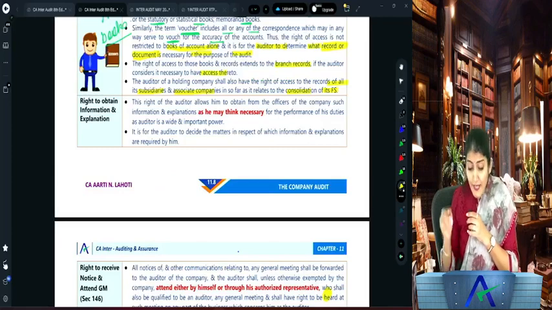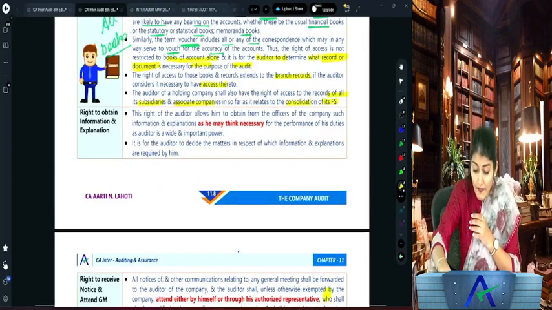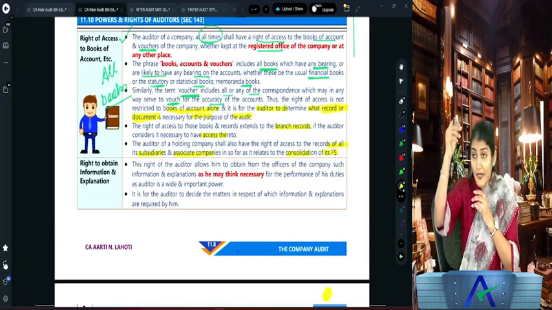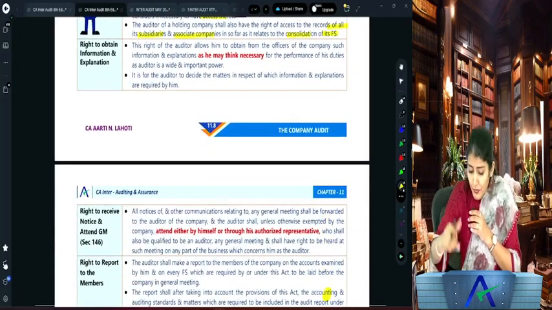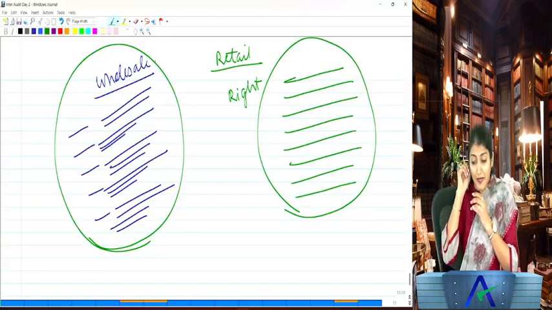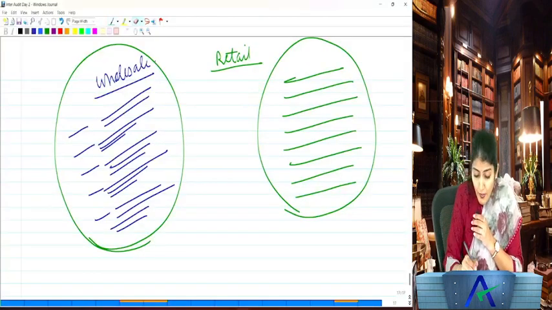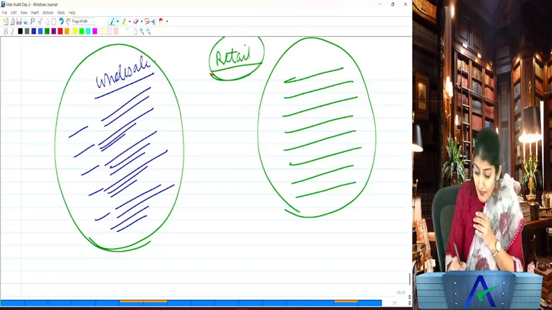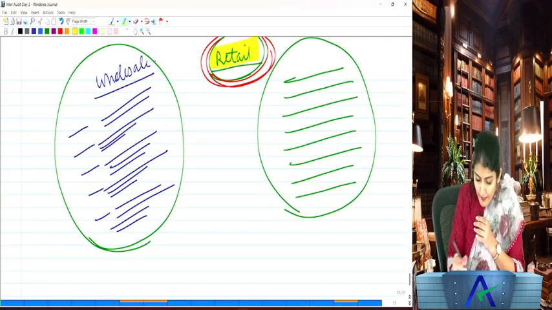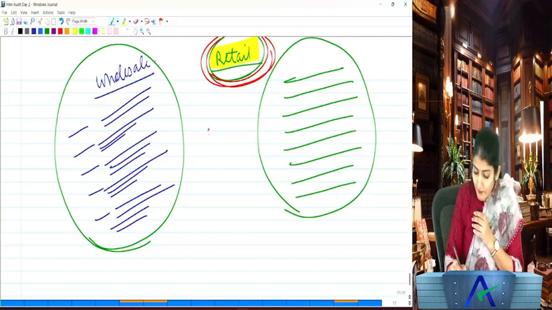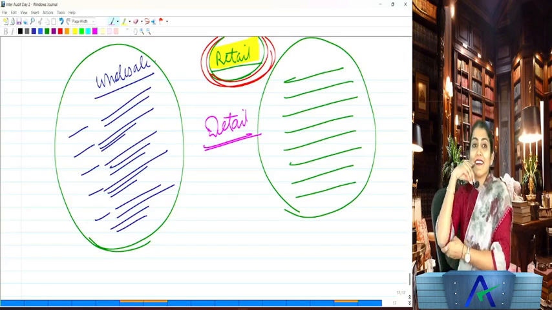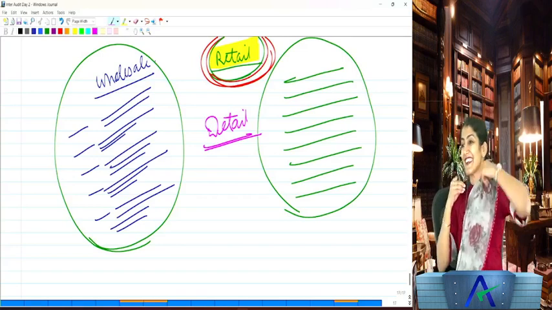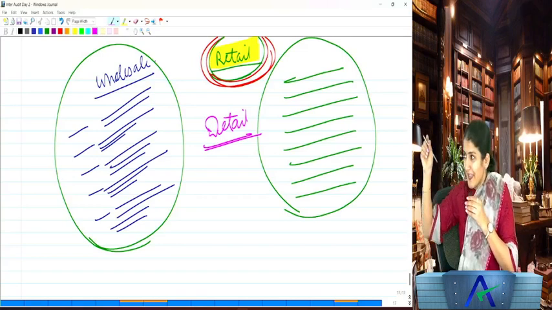So whenever you study any question, you need to see: if it is asked at wholesale level, what points do I need to write, and if it is asked at retail level, what points are required to be written. And coincidentally, it is rhyming. If the question is asked in retail, you need to know the points in detail. See, I told you it is rhyming. Now I come to know that you've come to the class. Right, so that is regarding the right to access the books of account.